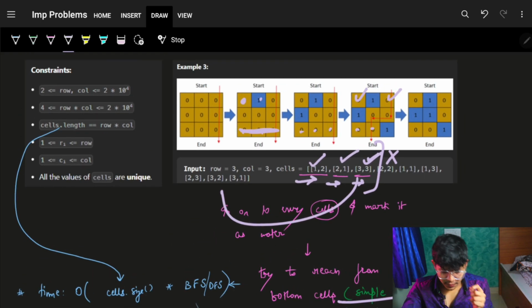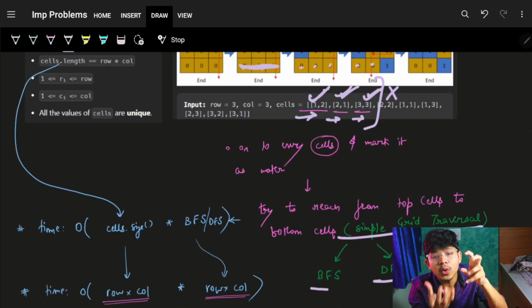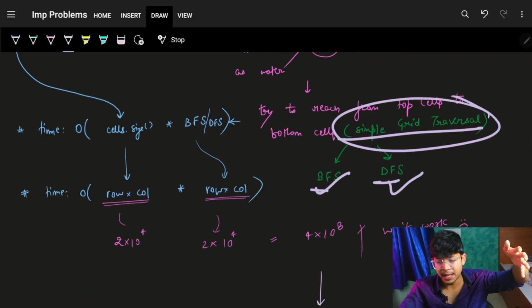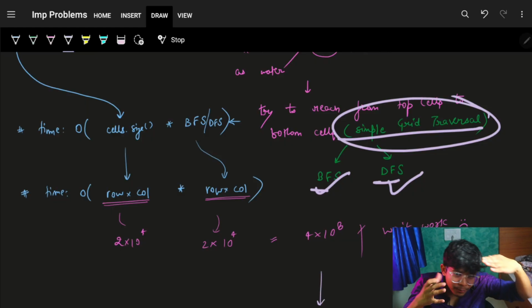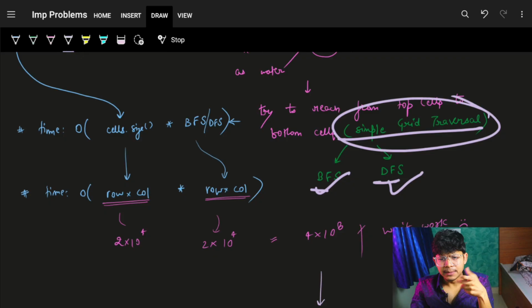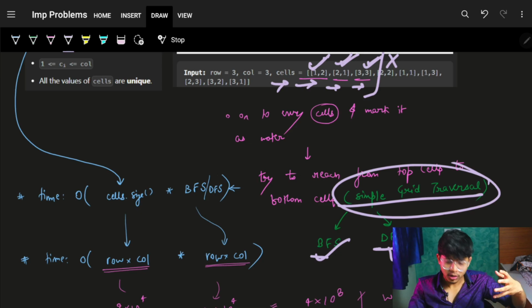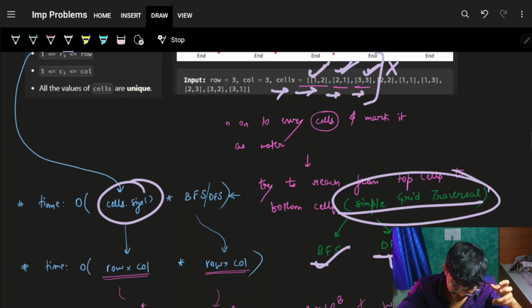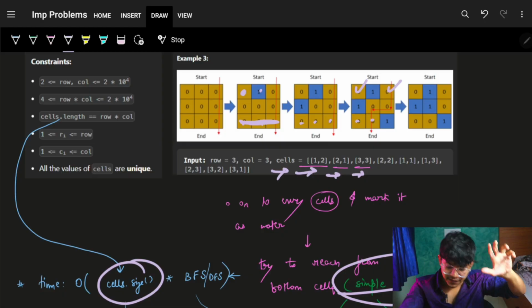But you know one thing for sure, that you are going on to every cell, marking that cell as water, and then trying to do a simple graph traversal, which is a simple grid traversal, either by BFS or DFS, and then simply trying to see, okay, starting from the top cells, is it possible to reach the bottom cells or not? As we go on to the whole array of cells, for every try, which means for every cell put as water, I have a new grid.